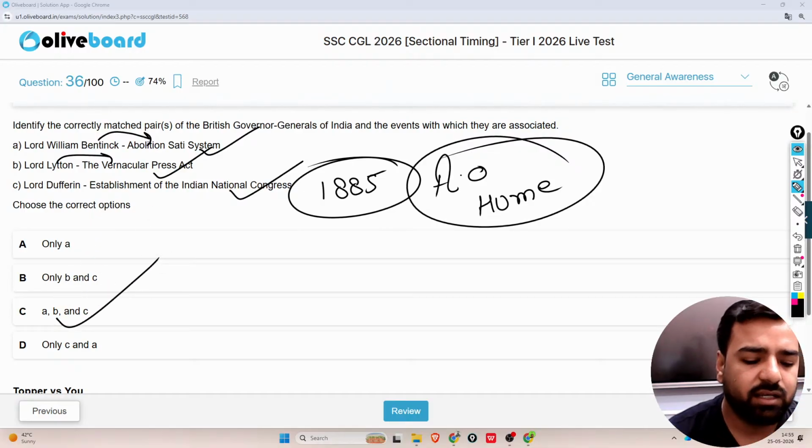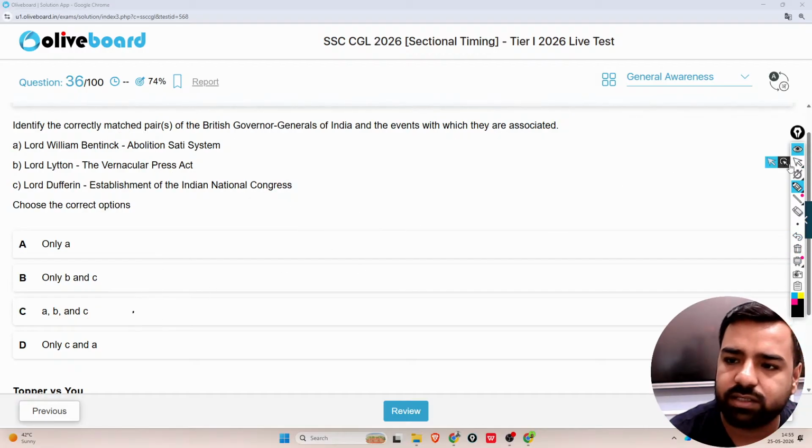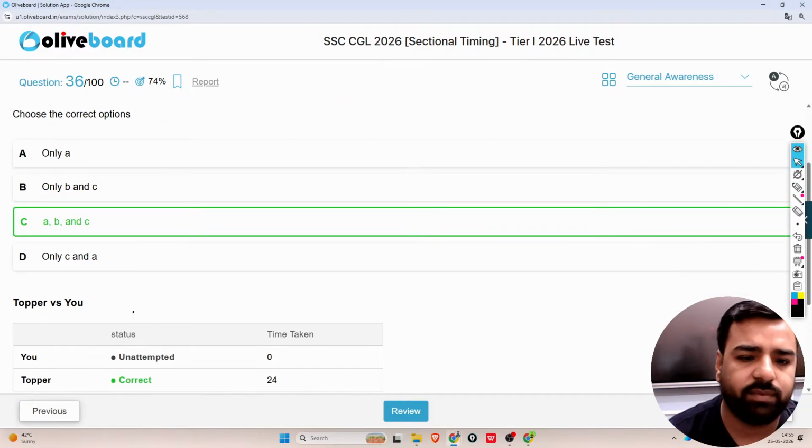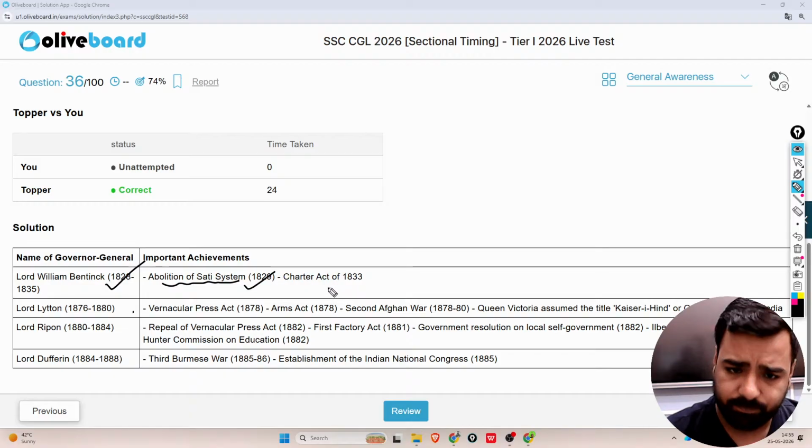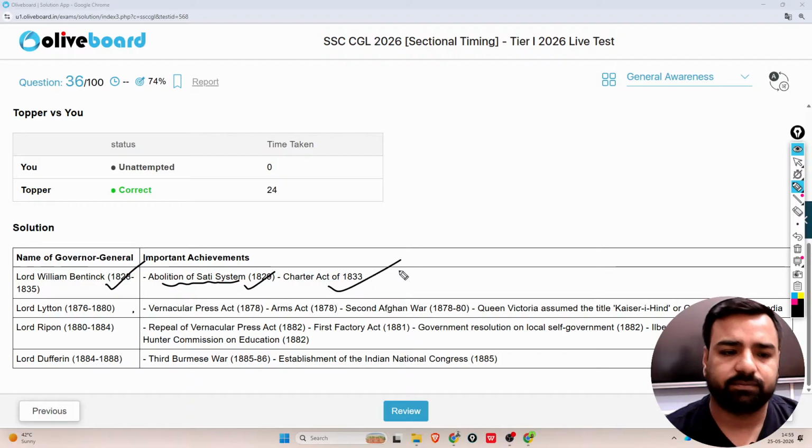What is the correct answer? Option number C will be the correct answer. So I'll just take 1 second. So what is it? A, B, C is the correct answer. So here, Lord William Bentinck, 1828 to 1835, abolition of sati system in 1829, the Charter Act of 1833.